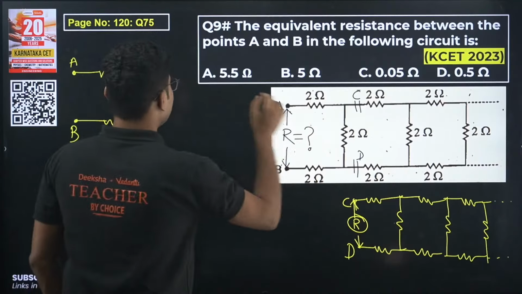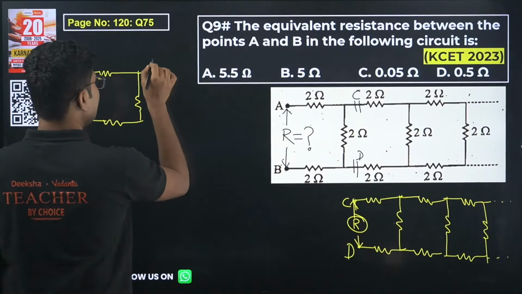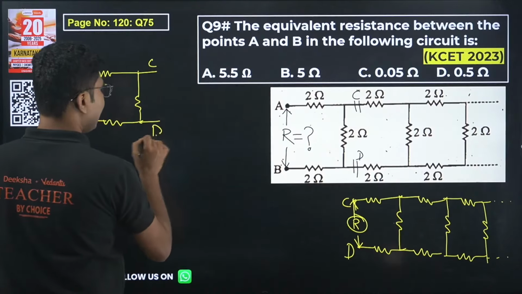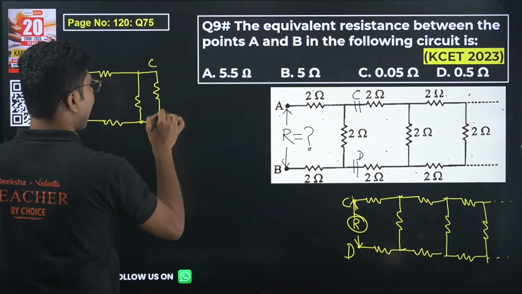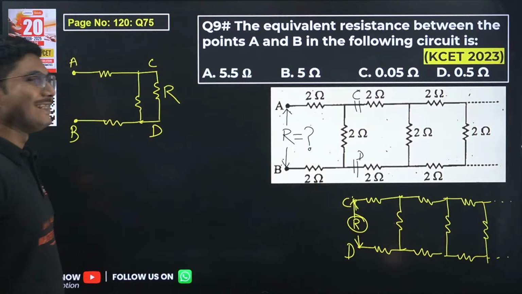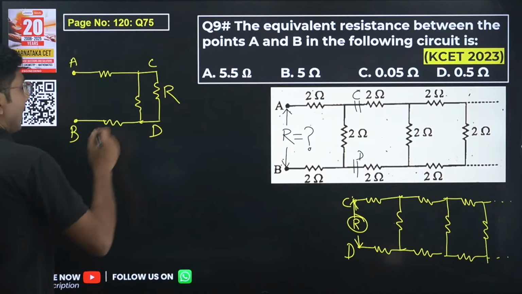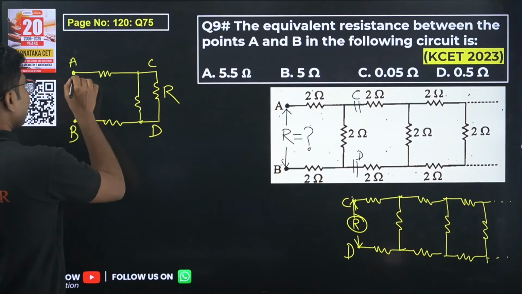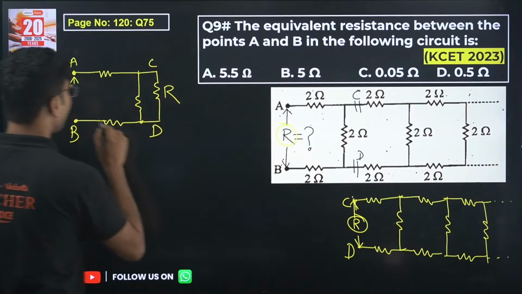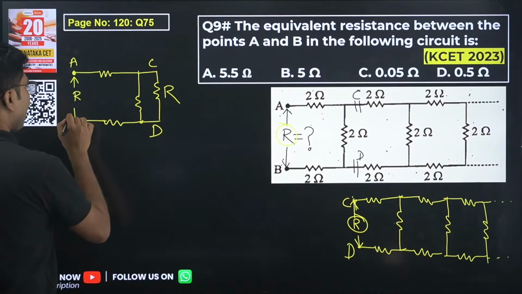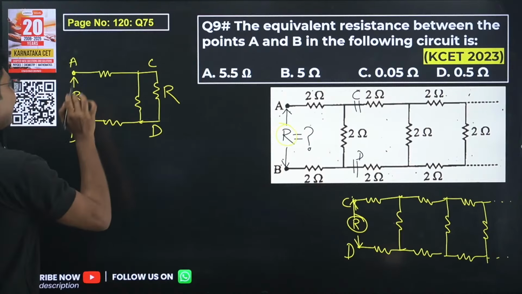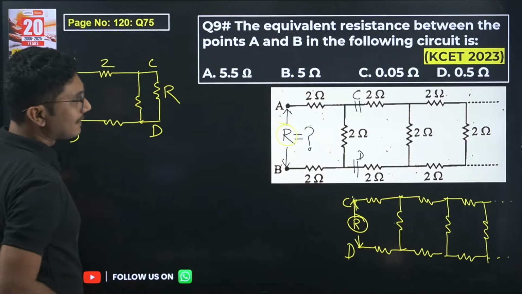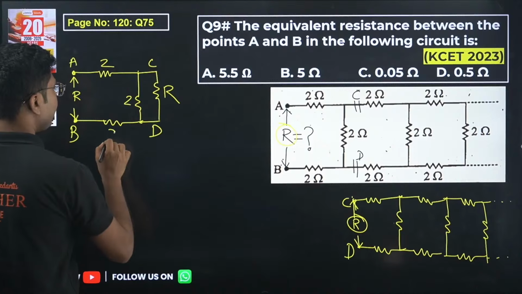And this was our point C, this was our point D, and this resistance is R, so we will add that exactly between C and D. Okay, now what is the equivalent resistance of this portion? This portion is R, we already know, so this is also R. Okay, now we will try to find the equivalent resistance and say this value equals R. This is 2, this is 2, this is 2.